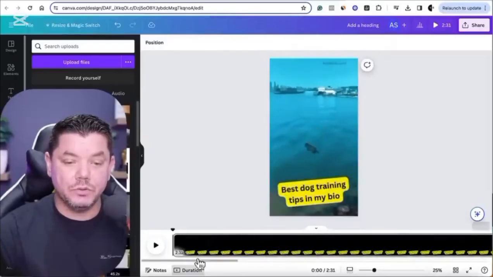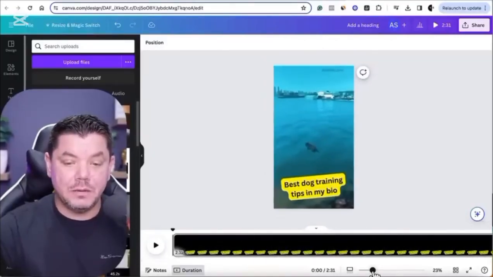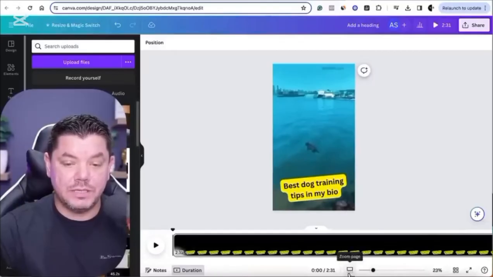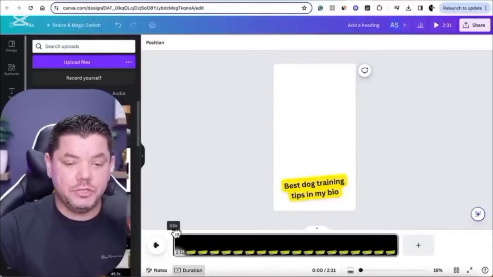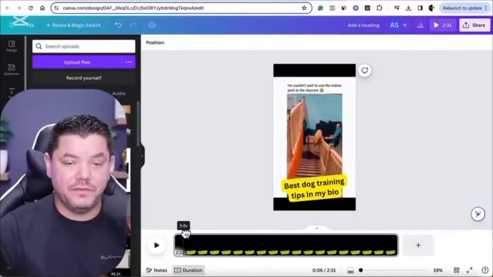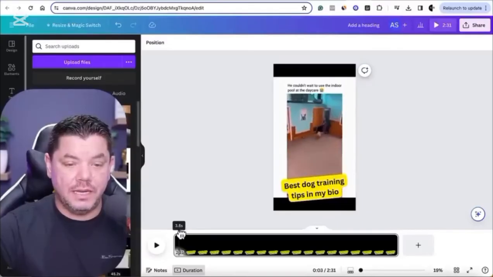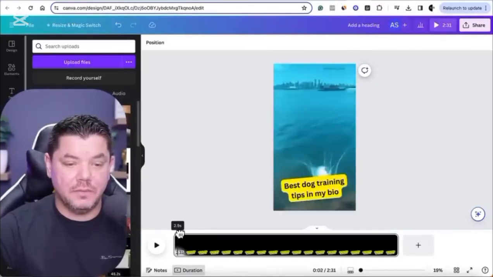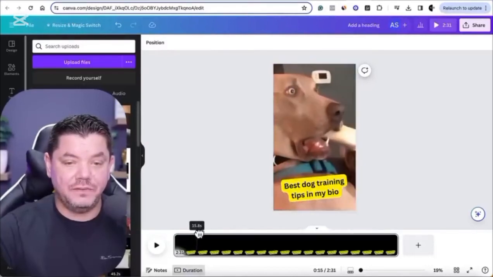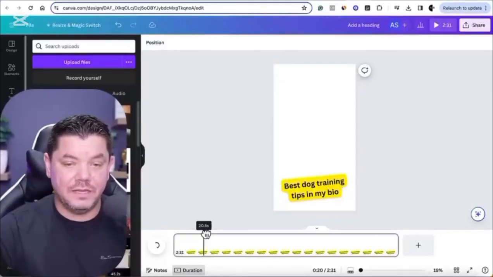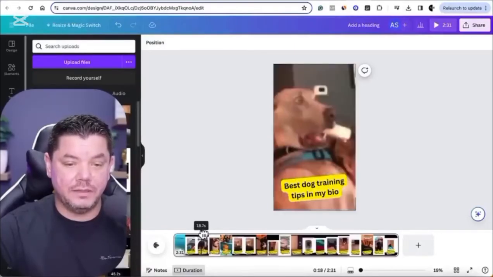Okay, now what you want to do is we can minimize this bottom section over here. All we need to do is click onto this. So you click onto that and you want to minimize this, which means you want to bring that in like this. Now, as we stretch this out, you're going to see that this is the first video, and that ends after only a few seconds, 2.9 seconds. That's too short. So we want to maybe run this video for about 15 seconds. So after this ends, let's say after that, we're going to stop that right there.